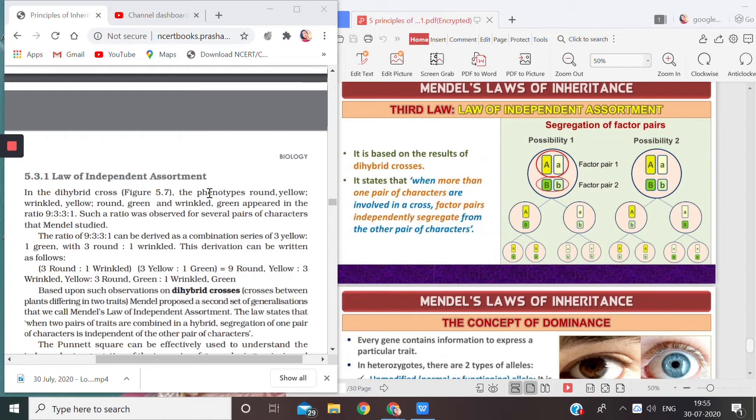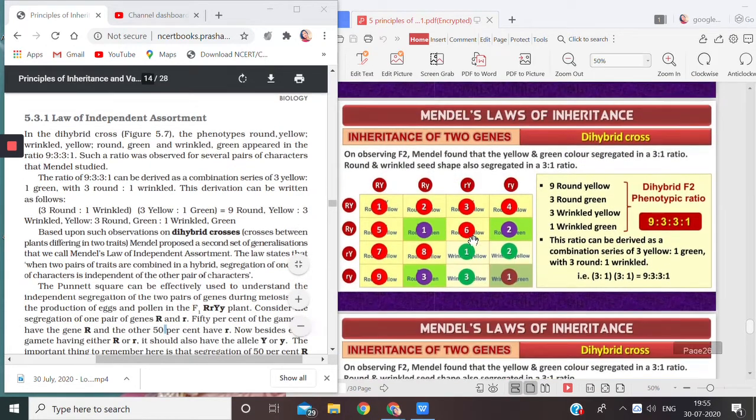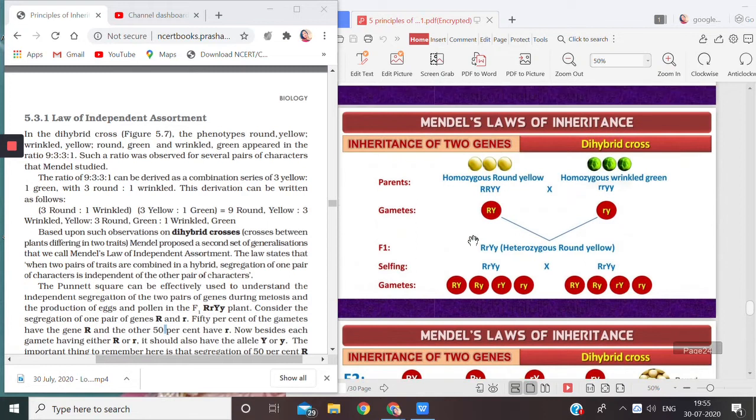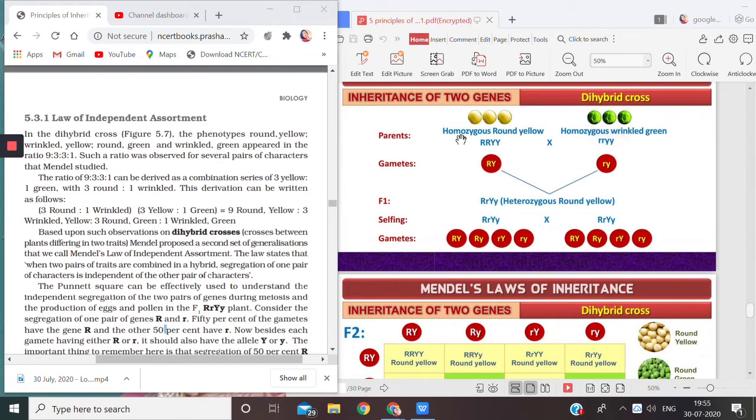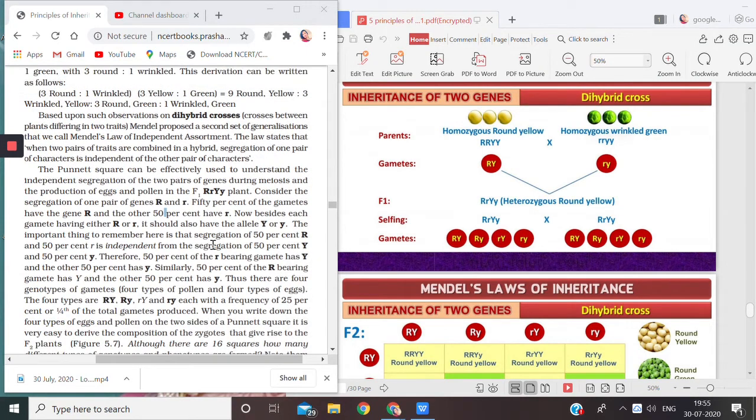Now children, here what Mendel wanted to say was, in a dihybrid cross, we talk about two different characters or traits in a particular cross. Because in monohybrid, we were only bothered about one trait at a time. But in dihybrid cross, we are bothered about two particular traits at a particular time, right?